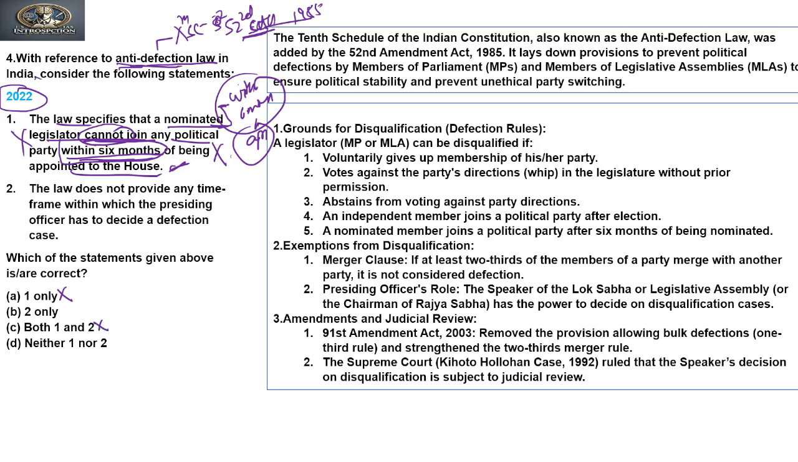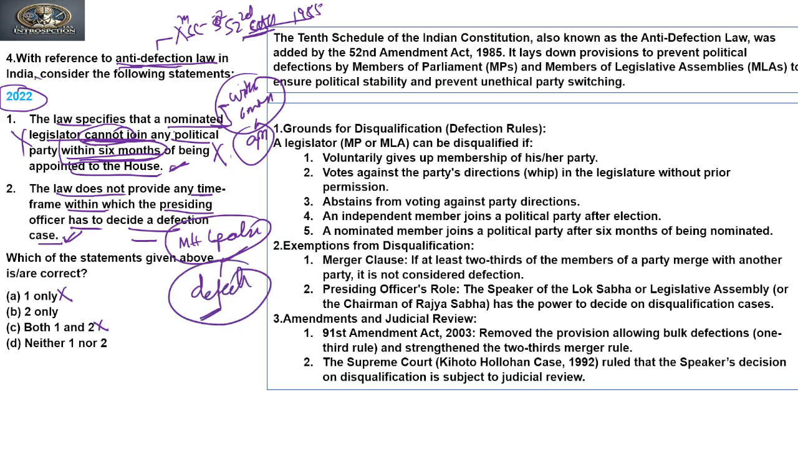Clear? Now if we say next, the law does not provide any time frame within which the presiding officer has to decide a defection case. Yes, it is true, and this we have seen many times. Recently, this question is related to the Maharashtra speaker, where he took around 6 to 8 months to decide on a defection law or disqualification on the basis of the 10th Schedule.